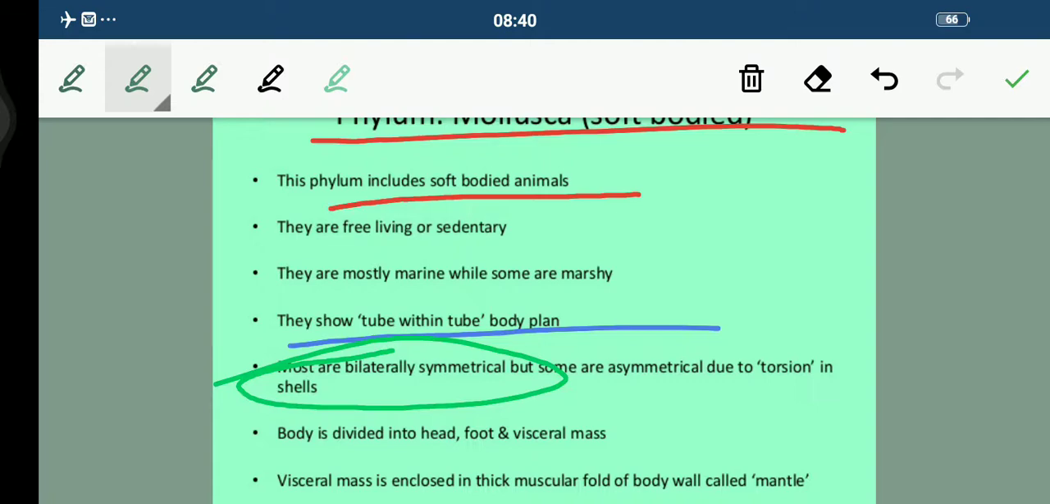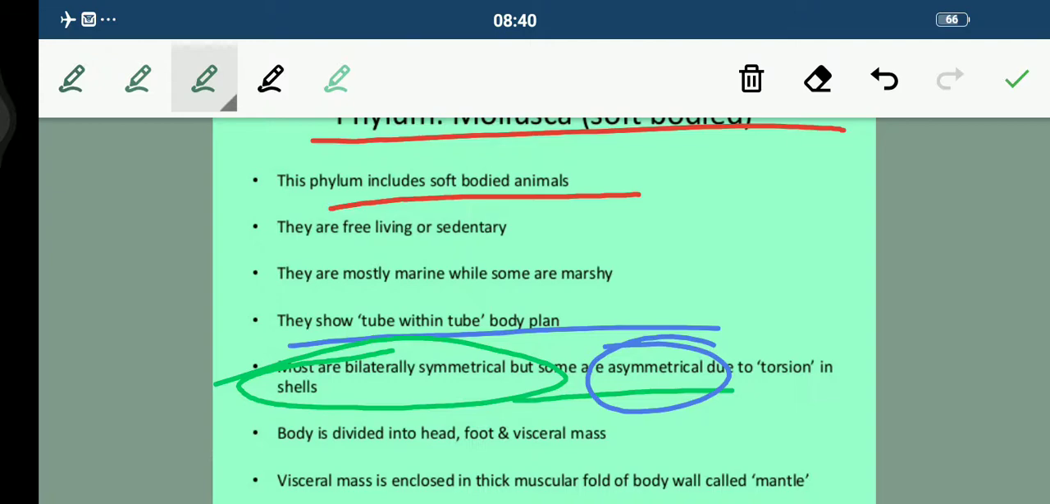And they are bilateral symmetrical, students. Some are asymmetrical due to torsion. So basically in this phylum, that is mollusca, the body shows the torsion. Torsion is a movement, students. Fine, it's the circular movement. So these molluscans show this torsion, due to which some may be asymmetrical, otherwise the rest are bilateral